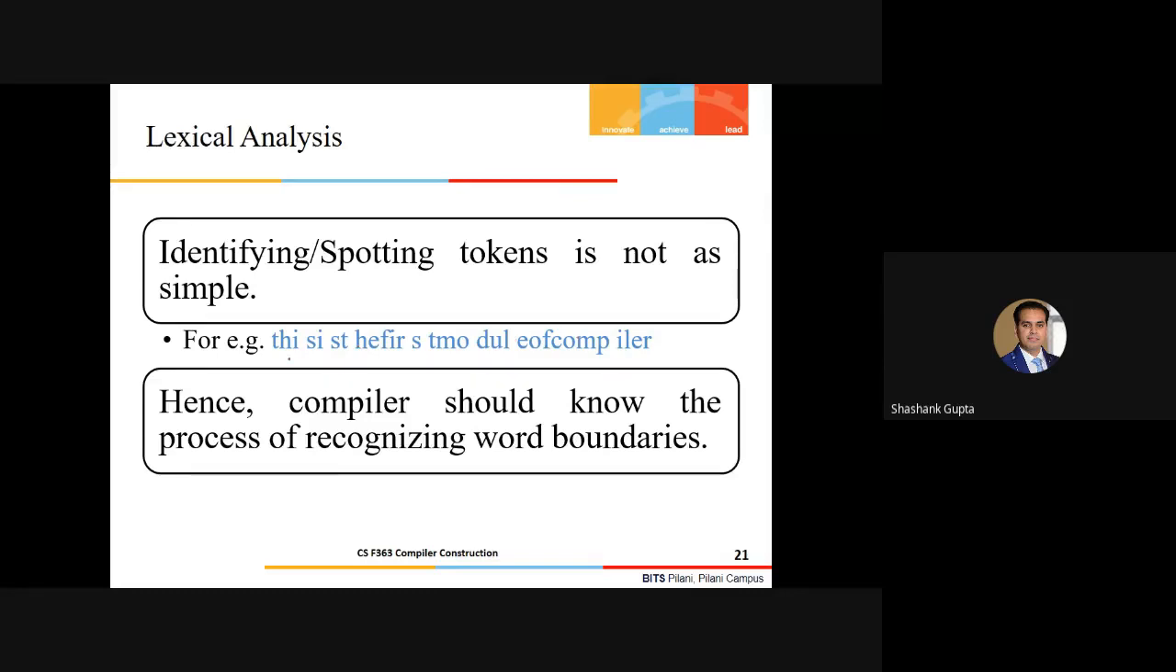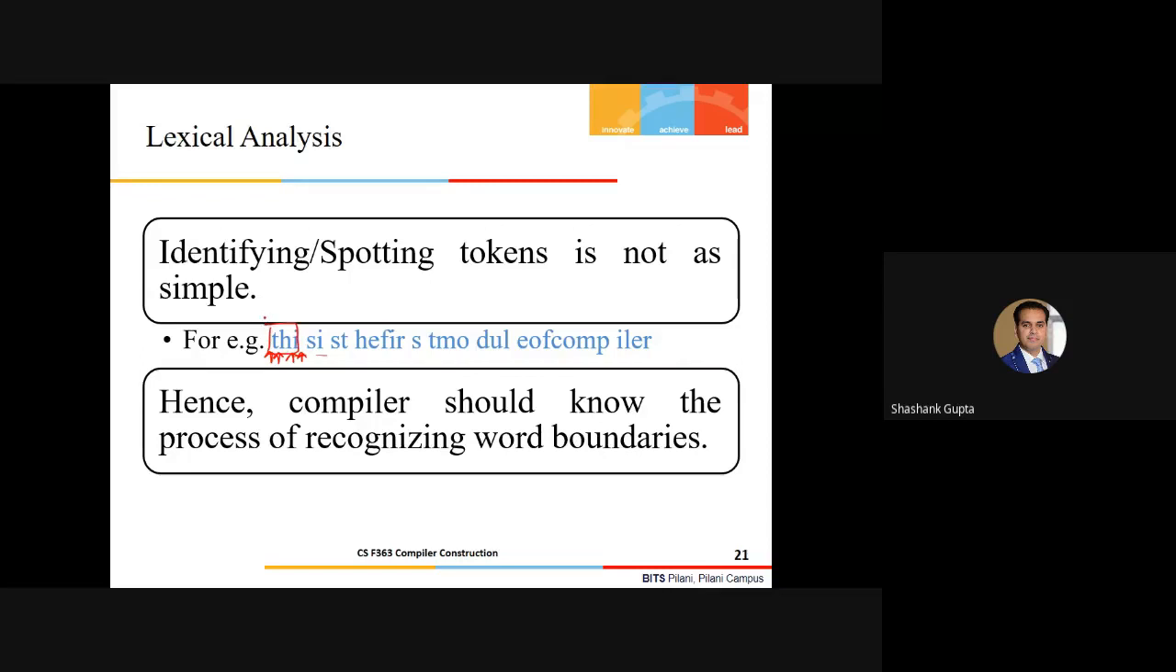And you can see I have given these white spaces in a very arbitrary way, very randomly. And now your compiler must be smart enough. As soon as your compiler has read T, it will keep on reading. It reads H, it keeps on reading. It reads I, it keeps on reading. But then I hit the white space. Should I consider it as a word boundary? Or should I say it is a token?